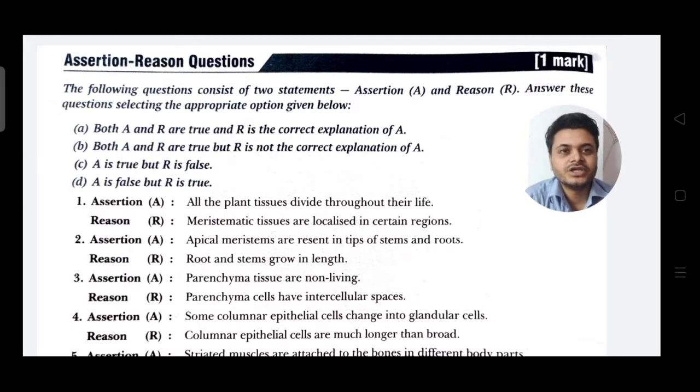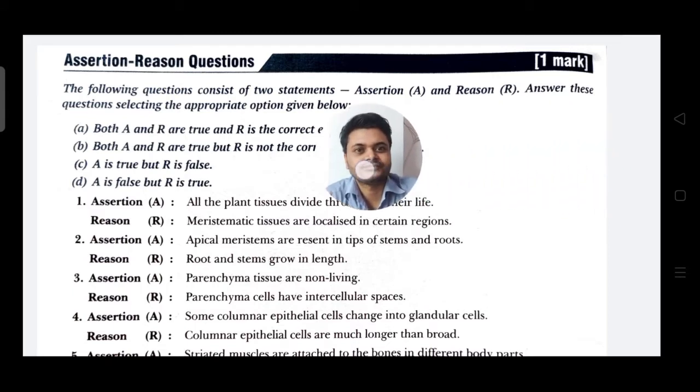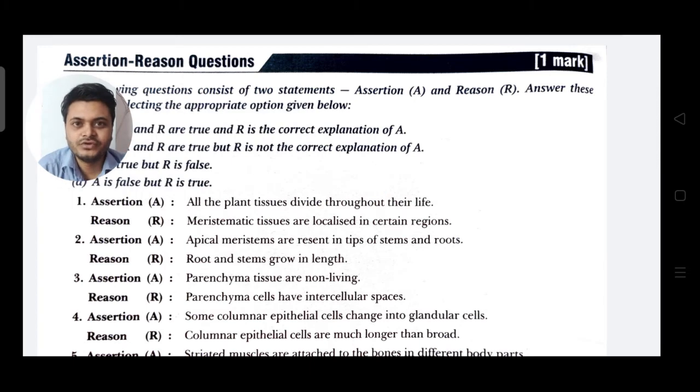You can see the following question consists of two statements. One is assertion, another is reason. A is the short form of assertion and R is the short form of reason. Following options are given. Option A: both A and R are true and R is the correct explanation of A. Next, both A and R are true and R is not the correct explanation of A. C is A is true and R is false, and D is A is false and R is true. So these are the four options given.